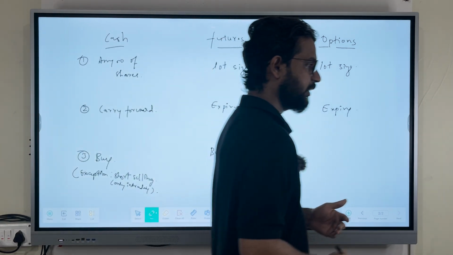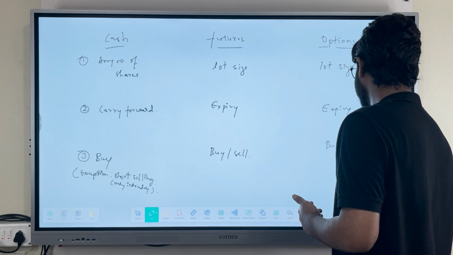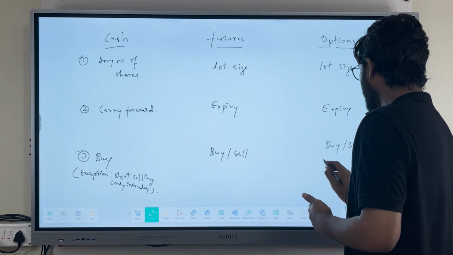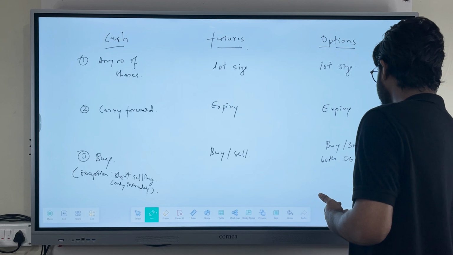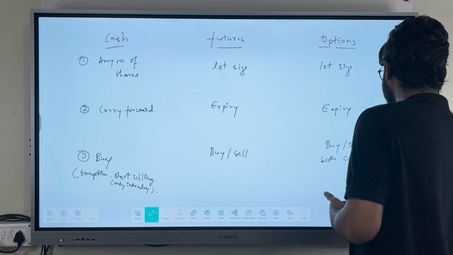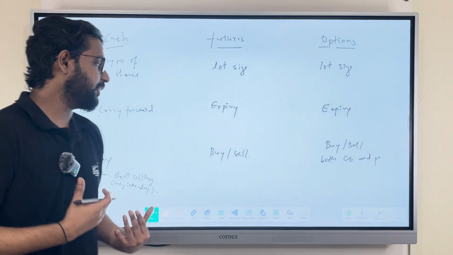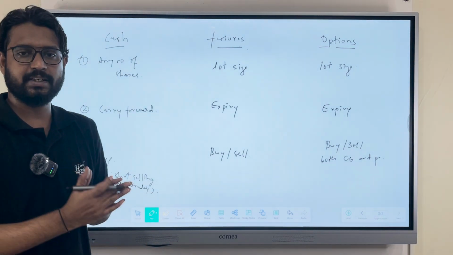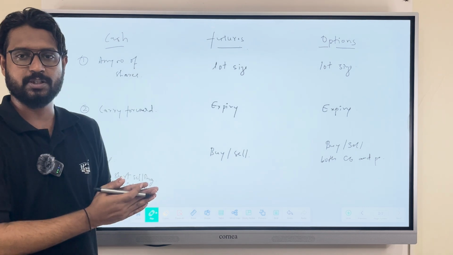And in options there is another scenario. You can buy and sell both call option and put option, right? So these are the main differences that are present in the segments of the stock market, that is cash and the derivatives, futures and options.